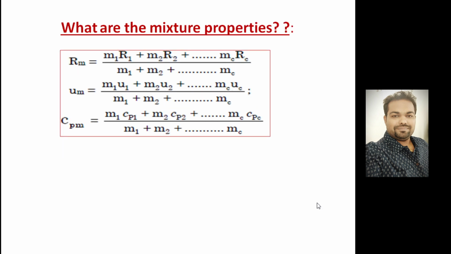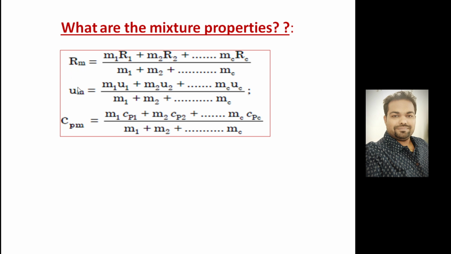What are the mixture properties? Let's suppose there are a number of constituents present in the container. If you want to know the characteristic gas constant, then you need to write m1 R1 plus m2 R2 plus dot dot dot, for however many constituents there are, divided by the total mass. That will give the characteristic gas constant for the mixture.